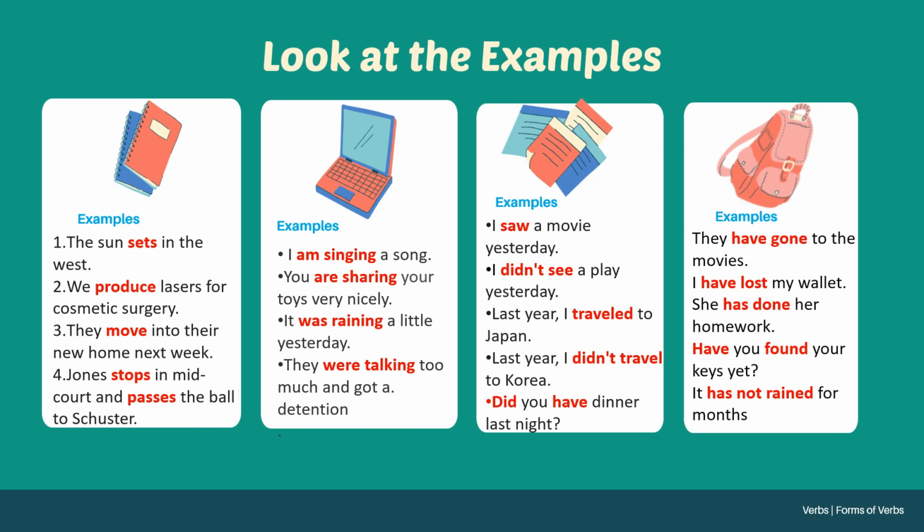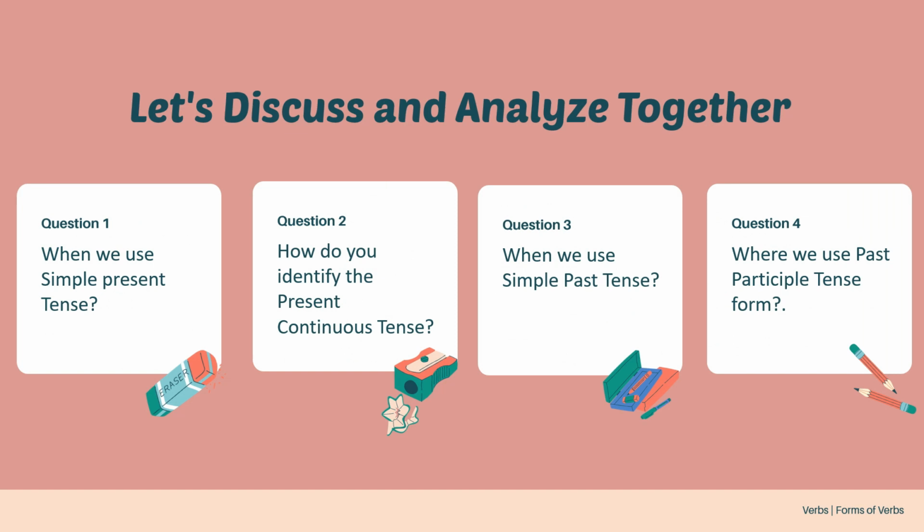See, let's discuss and analyze together. We use the simple present tense for habitual actions, things which do not change, regular actions, and universal truths. Okay. How do you identify the present continuous tense? When the ing form is there and am, is, are plus the ing form is there, then that is present continuous. If was, were is there, that is past continuous.